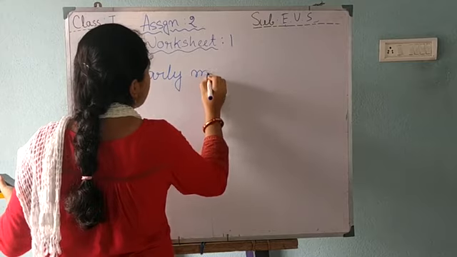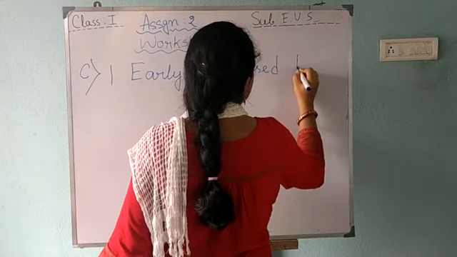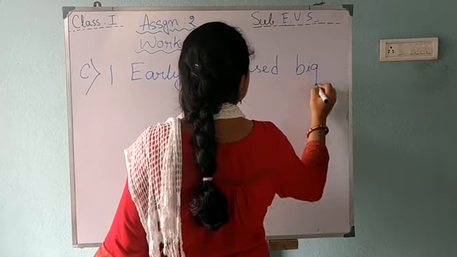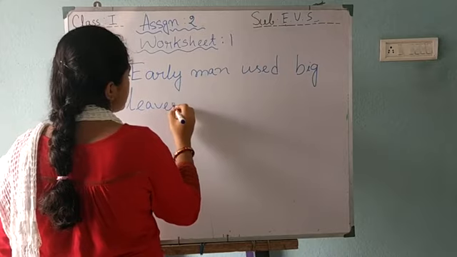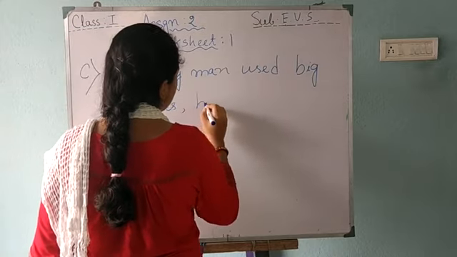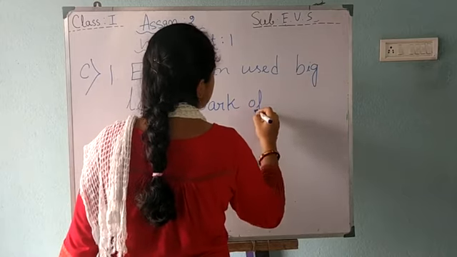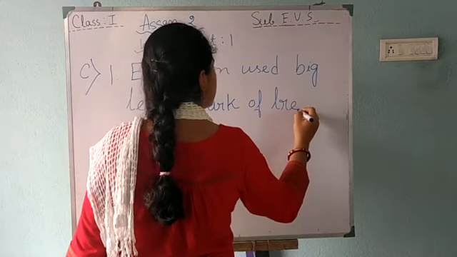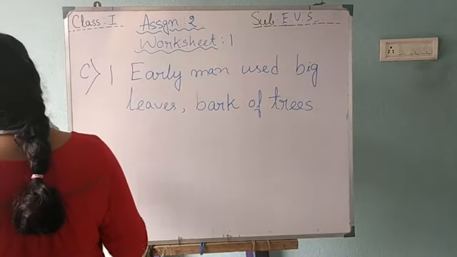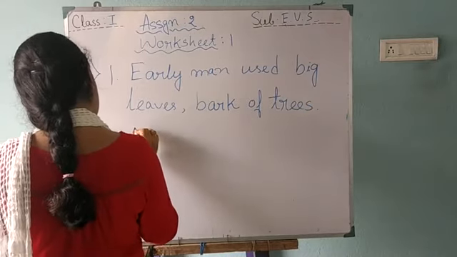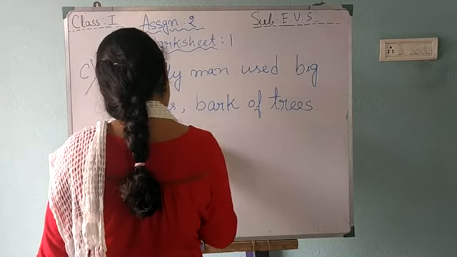Early man used big leaves, L-E-A-V-E-S, leaves, and bark of trees, and skin of animal.